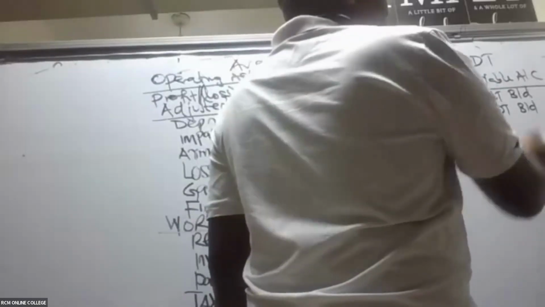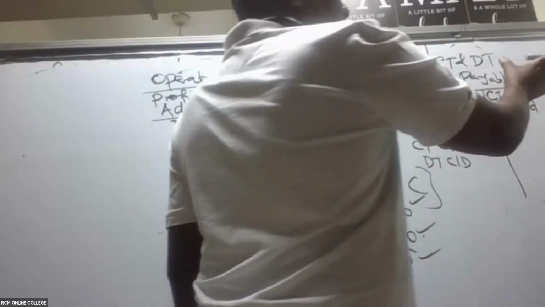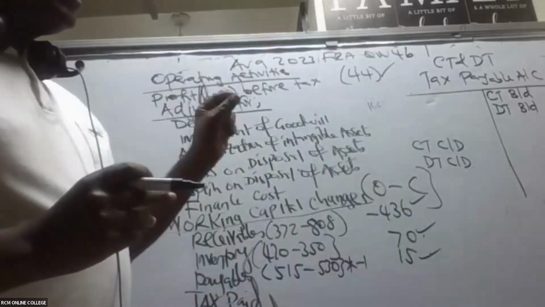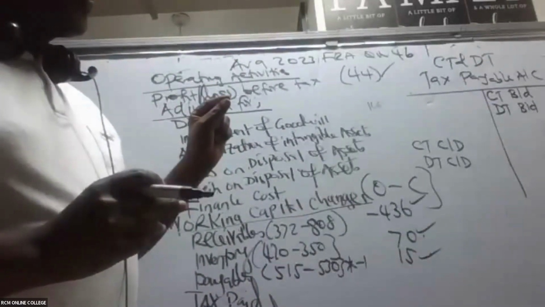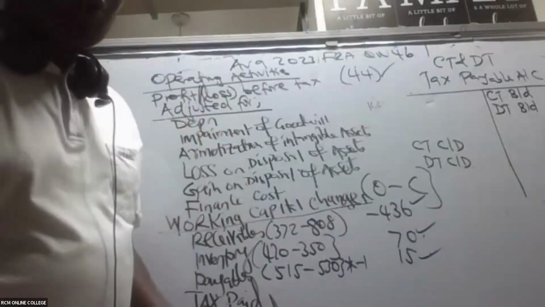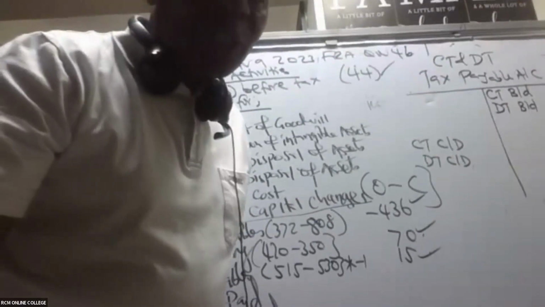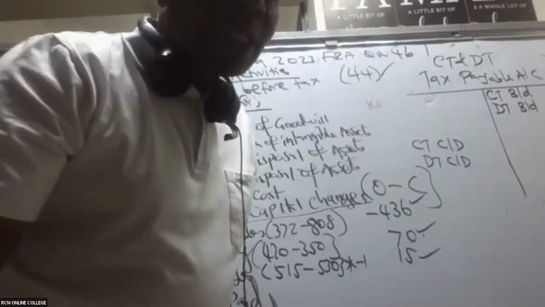Remember, it's a liability account. Liability you bring down on the credit. CT stands for current tax. DT is the deferred tax. So, ladies and gentlemen, what are we going to do here? What we shall be doing, my good students, is tracking down the tax expenses.